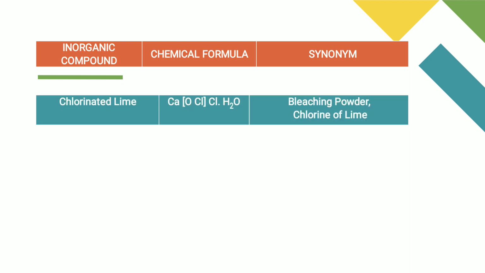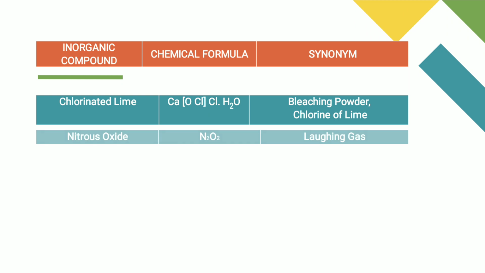Next drug is chlorinated lime. Chlorinated lime means bleaching powder or chloride of lime. These are the synonyms. The formula is Ca(OCl)Cl H2O. Next drug is nitrous oxide. The chemical formula is N2O and synonym is laughing gas. Nitrous oxide belongs to the inhalants.